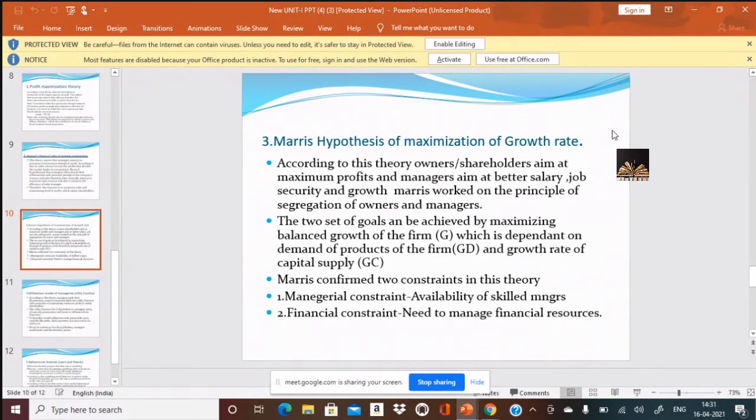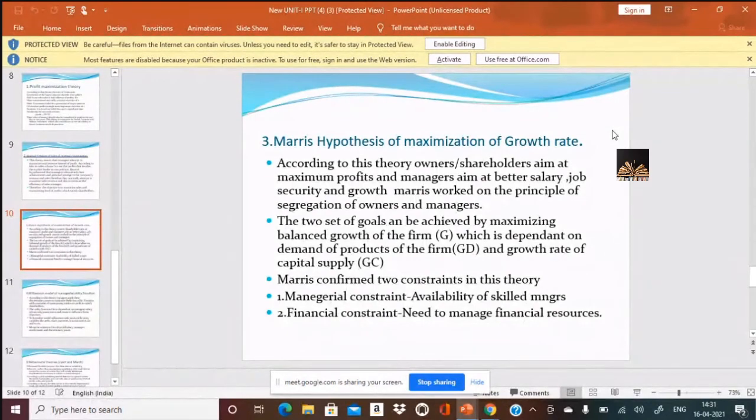Then the financial constraint, that is availability of funds and resources. How best will the company maintain the funds so that there should never be a shortage of funds whenever it is required? So this is known as Marris hypothesis of maximizing the growth rate.